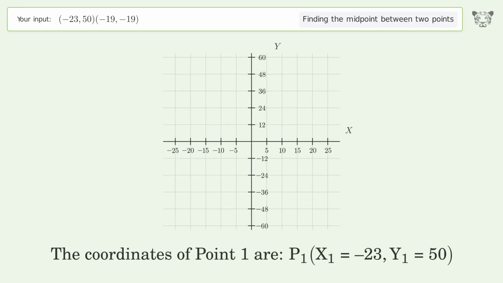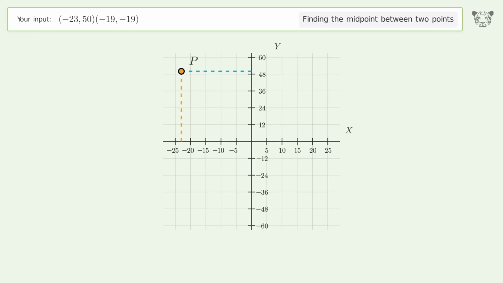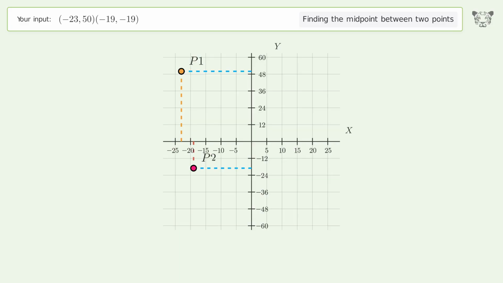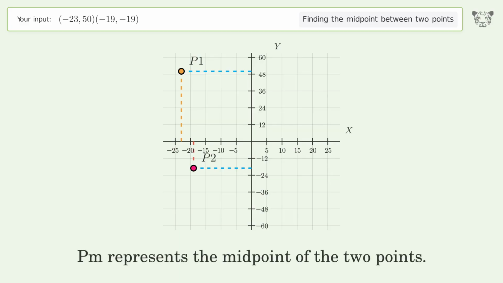The coordinates of point 1 are, x1 equals -23, y1 equals 50. The coordinates of point 2 are, x2 equals -19, y2 equals -19. PM represents the midpoint of the 2 points.